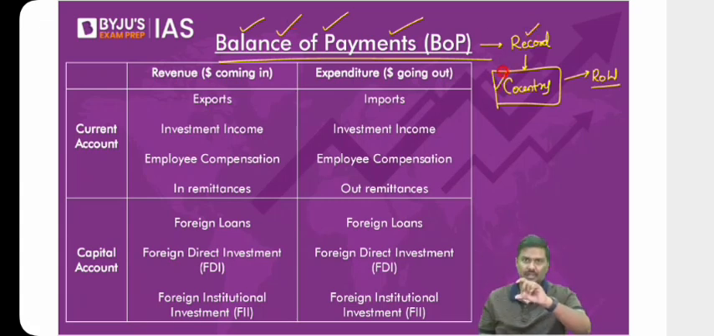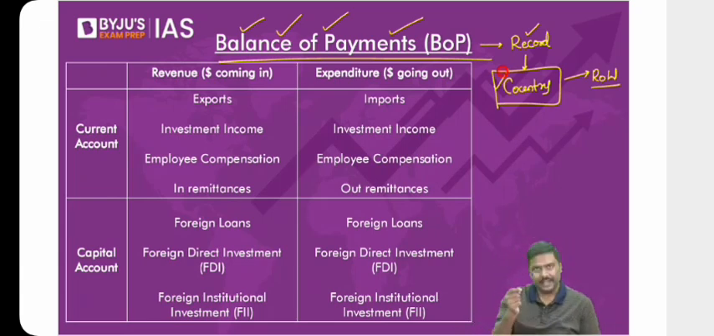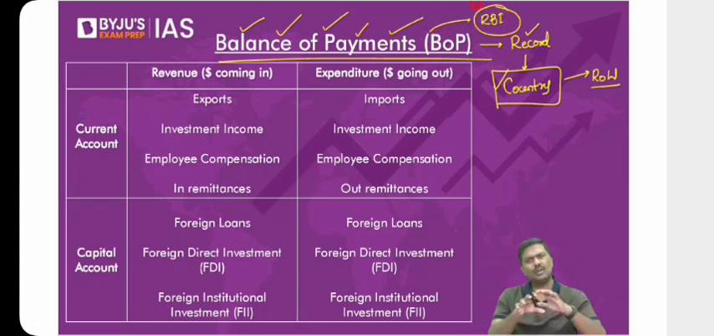So for examples of these kinds of transactions, please look at the slide. On one side I've written certain transactions under revenue, and on the other side I've written certain transactions under expenditure. Let's talk from the context of India, from the viewpoint of India. In India, balance of payments records are maintained by the Reserve Bank of India, RBI. And the Reserve Bank of India will keep a record of all the transactions which lead to dollars coming into India or dollars going out of India.